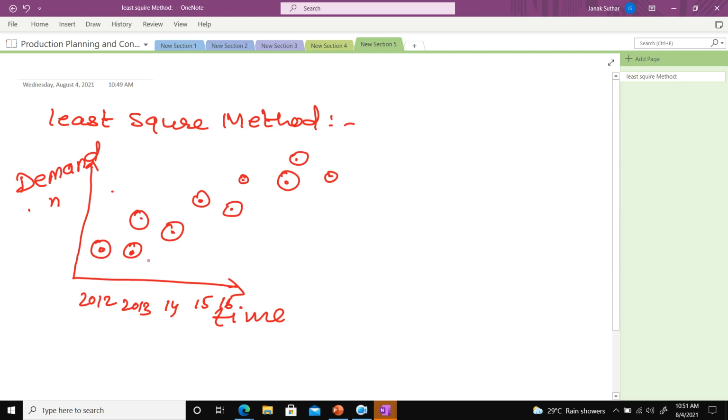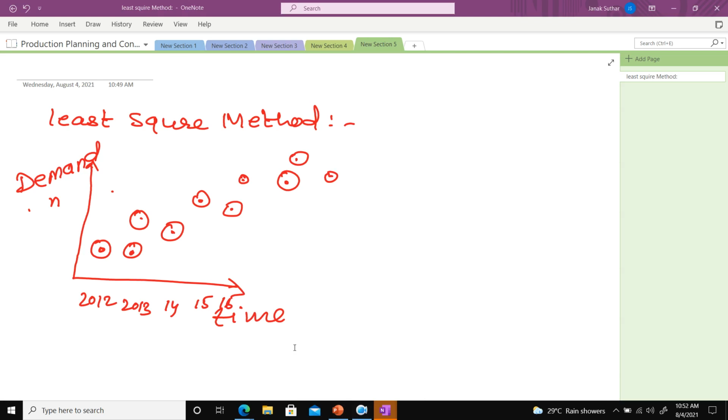The least square method says you have demand data with respect to time. You know the demand of 2012, 2013, 14, 15, 16, so with respect to each time period you know the demand.